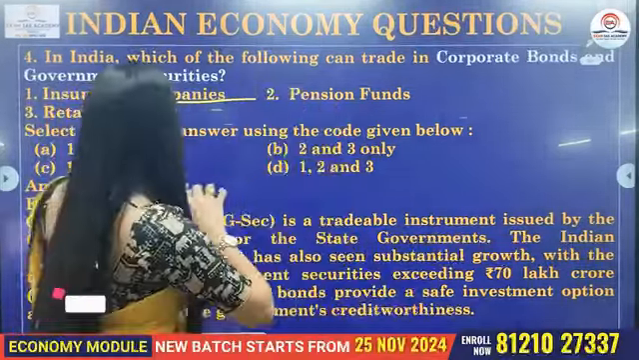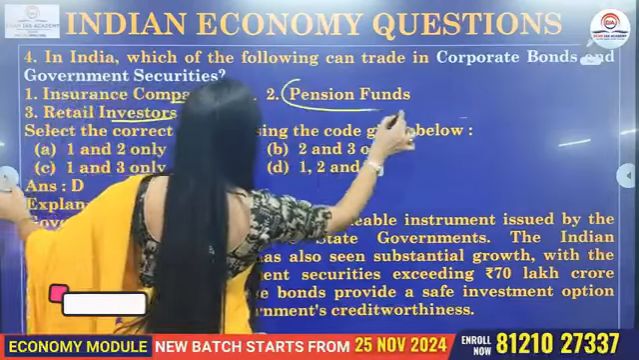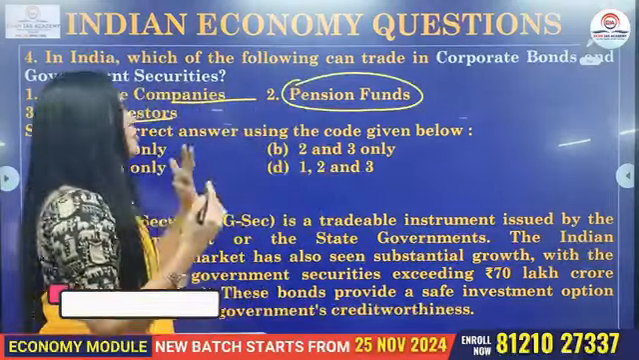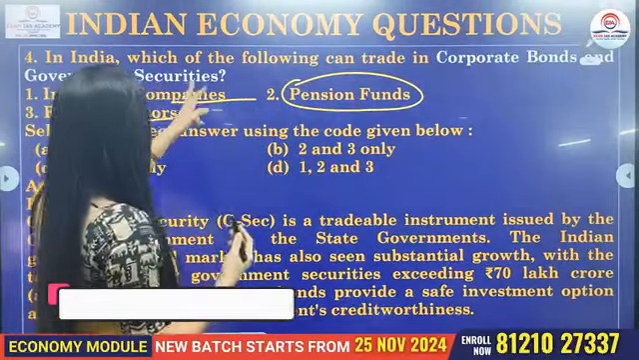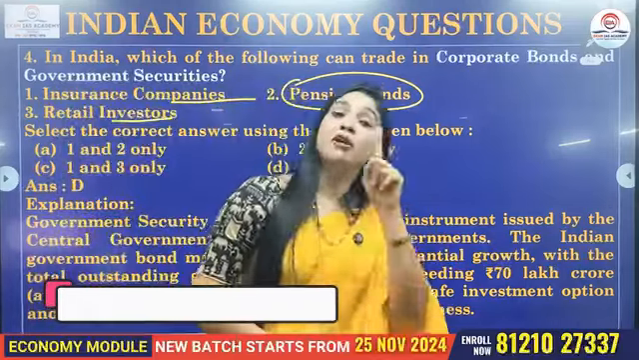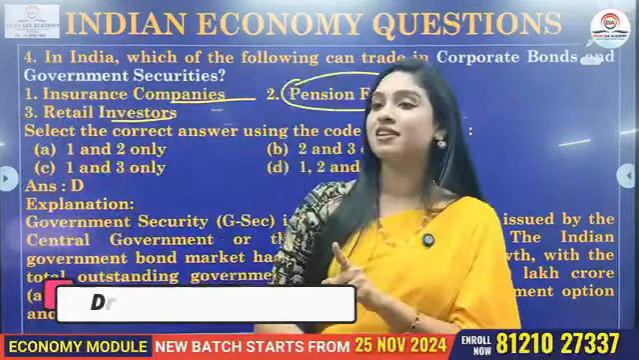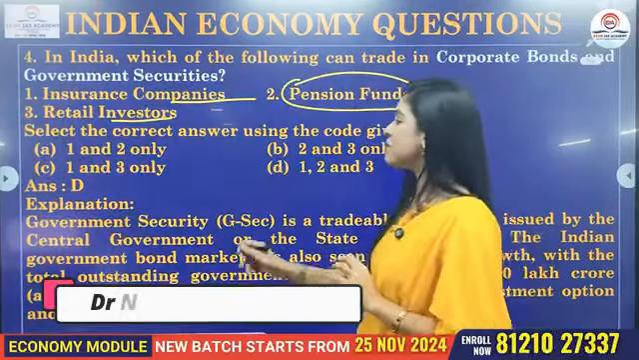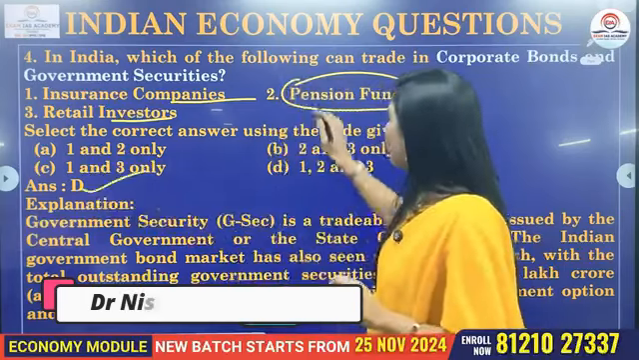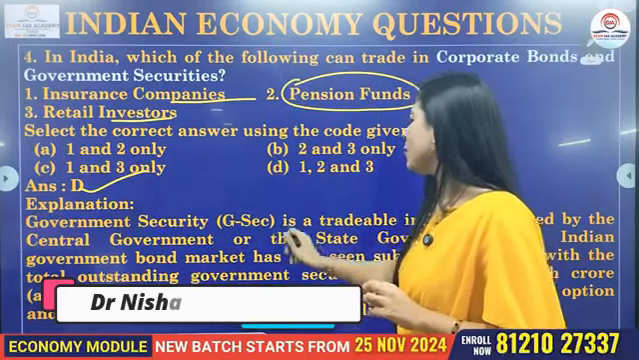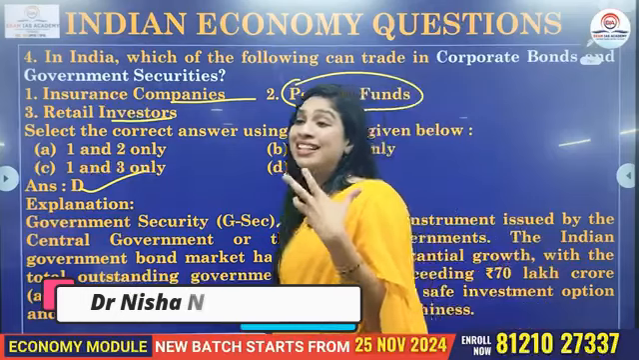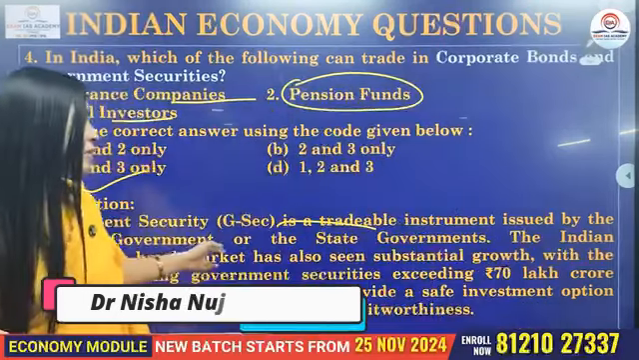But normally when you see this question, this pension funds option makes you a little skeptical because you think that corporate bonds and G-Secs cannot be traded by pension funds. But if you see as far as the current affairs is concerned, it is possible. So the answer becomes D. So now, what is a G-Sec basically? Government security. They are what? A tradable instrument. They are a tradable instrument.